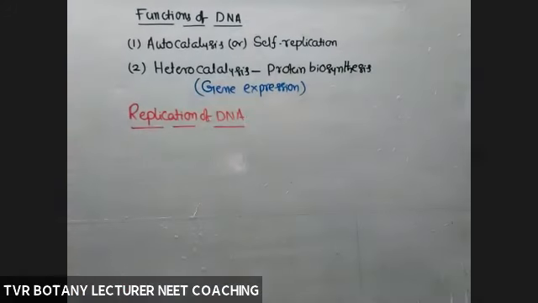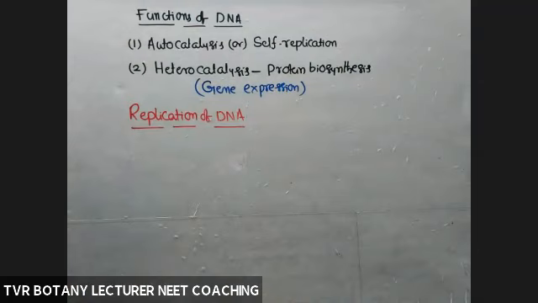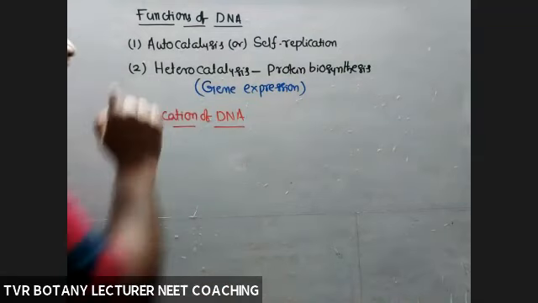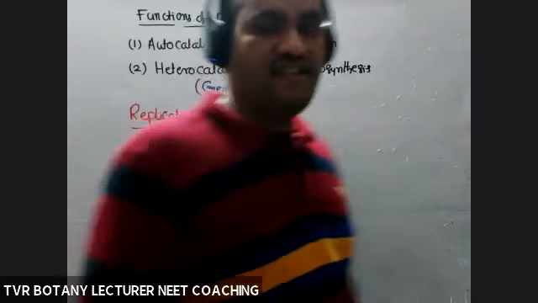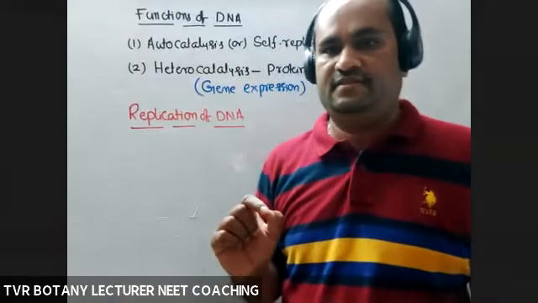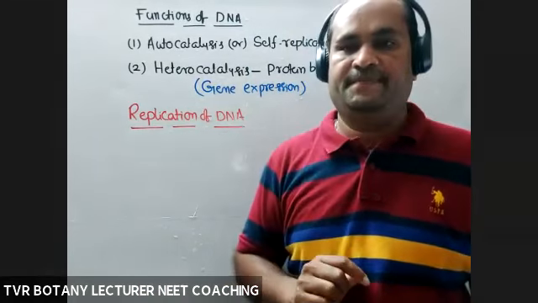By means of DNA replication, the DNA quantity present in the mother cell will be distributed into each and every cell equally by means of mitosis. So-called autocatalysis or self-replication takes place during S phase of interphase of both mitosis and meiosis.